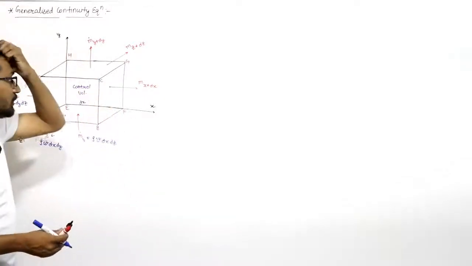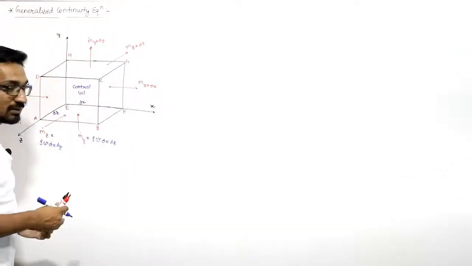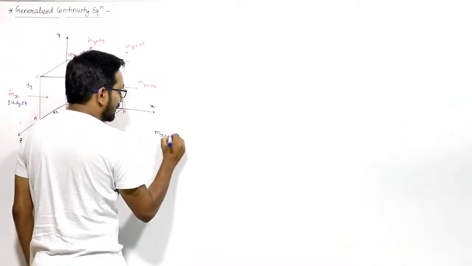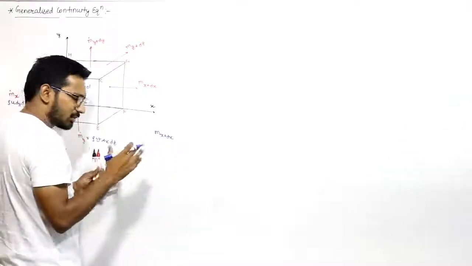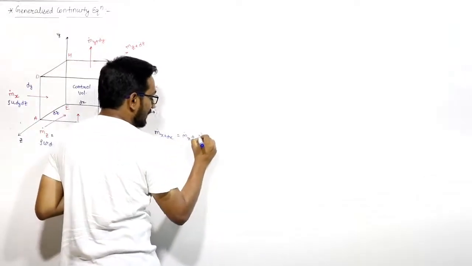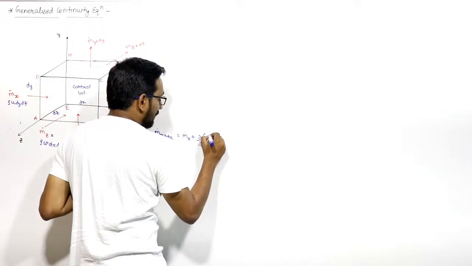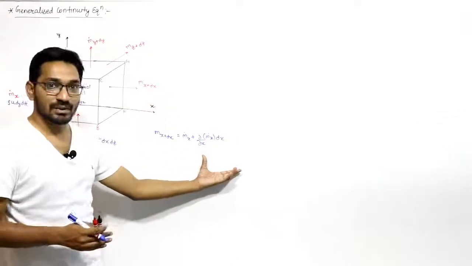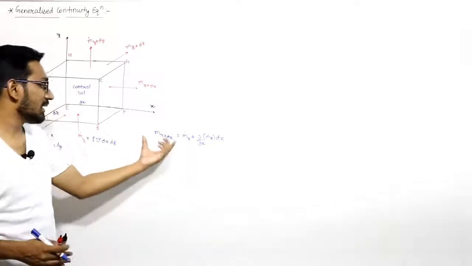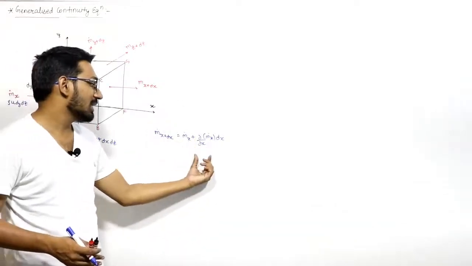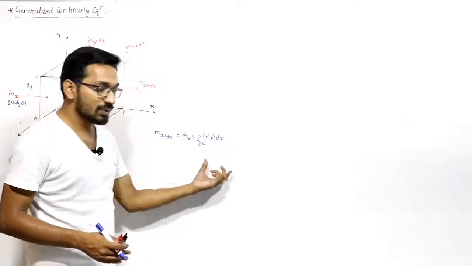Right? And you know from the basics of mathematics that m dot x plus dx will be m dot x plus del by del x of m dot x into dx.